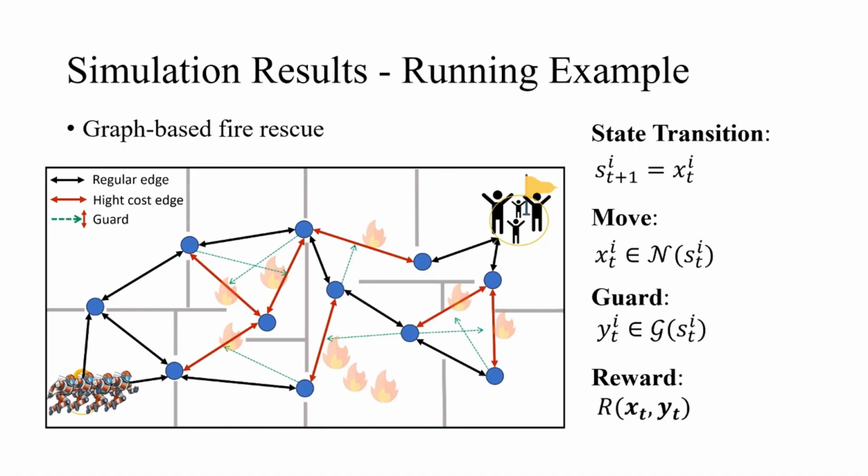In the graph-based environment, the nodes where robots are located are the states. Move is a discrete action to an adjacent neighboring node, which also induces the state transition. Guard is the set of edges visualized by green arrows. Both X and Y affect reward. In both cases, we show the efficiency of BiCL compared with other baselines.